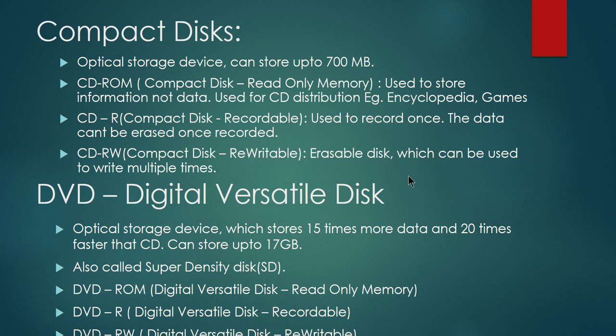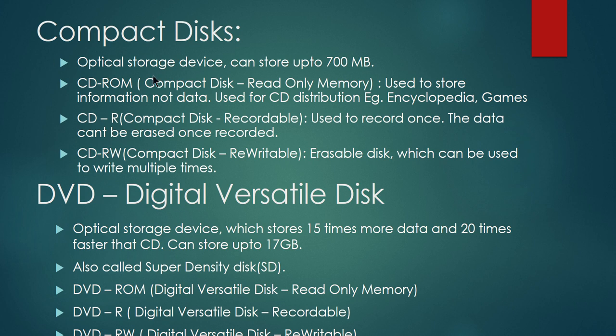So next is compact disk. Compact disk comes under optical storage devices. Okay, what do you mean by optical storage device? In an optical storage device, the information is written on the optical media with the help of laser. Optic means that on a glass like surface, the information is written with the help of laser. Such devices come under the category of optical storage devices. Your compact disc, that is your CD, has a glass like surface, right?